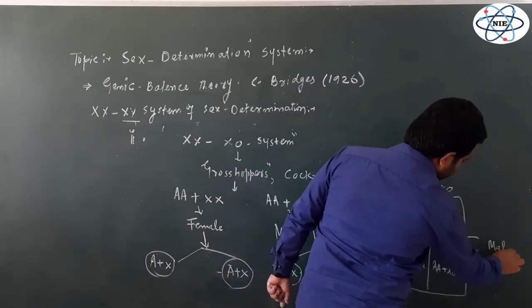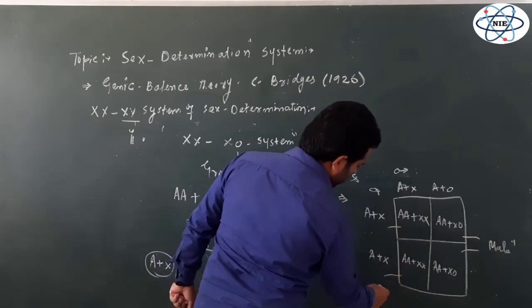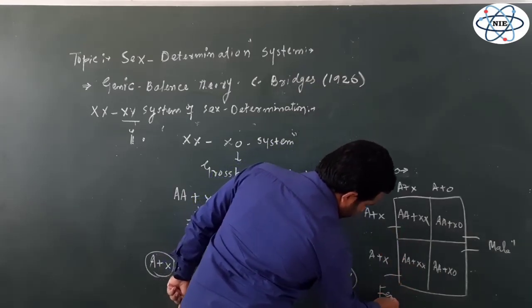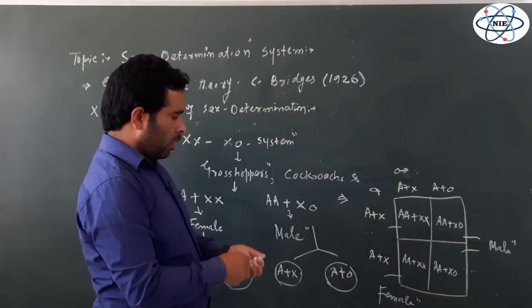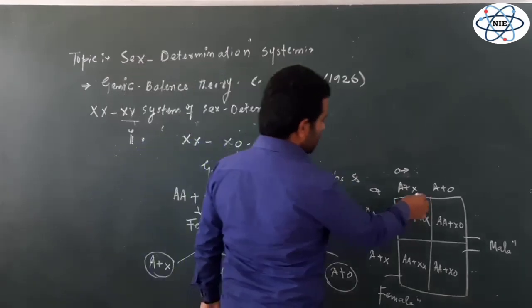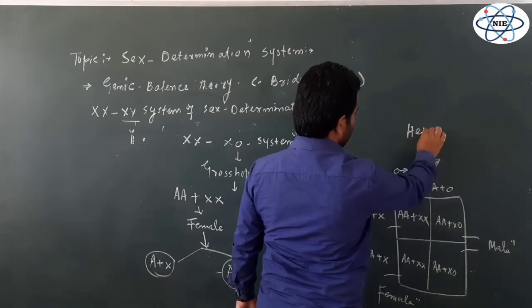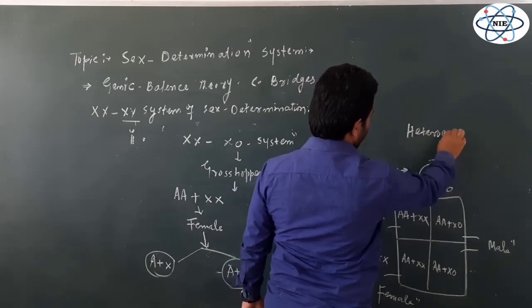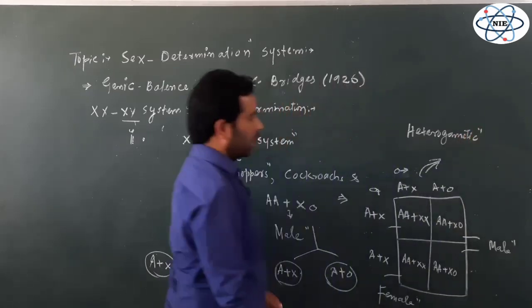They will develop as males, and these two, this one and this one, they will develop as females. So again the sex is decided by the male gametes, because this male is heterogametic, can produce two different types of gametes.